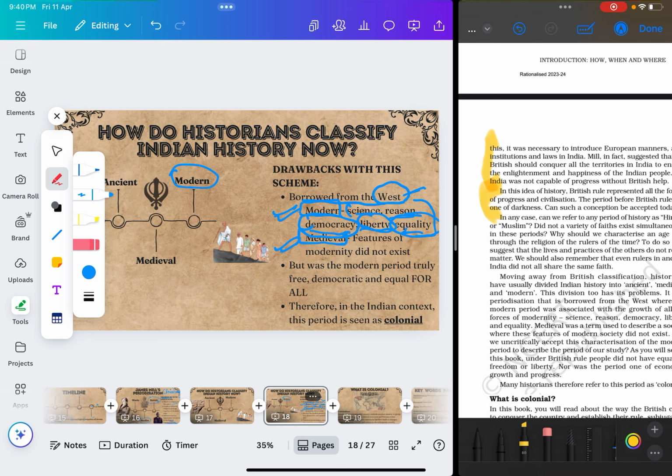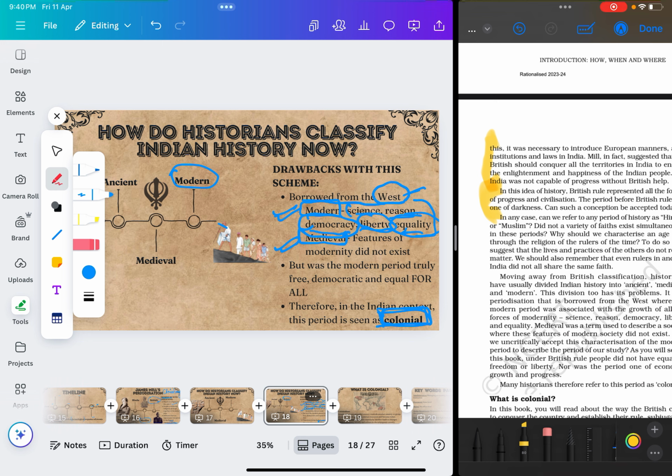Why did we not have any of this? Because we were under the control of the British. And that is why many historians are saying that instead of calling it a modern period, we should call it a colonial period. So what does that mean? What does it mean to be colonial?